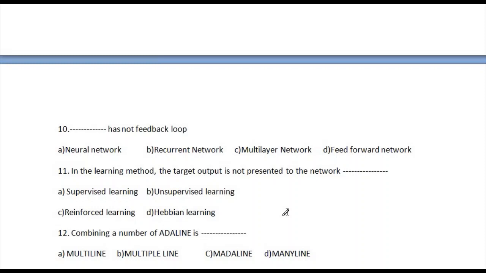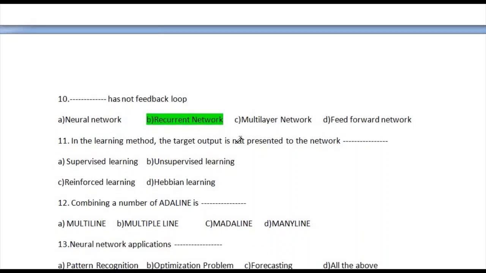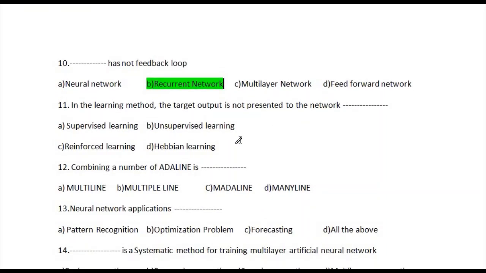Which has no feedback loop? The available options are neural network, recurrent network, multilayer network and feed forward network. So the correct answer is option B, recurrent network. Recurrent network has a feedback loop, so the correct answer is recurrent network. So let's go to question number 11.